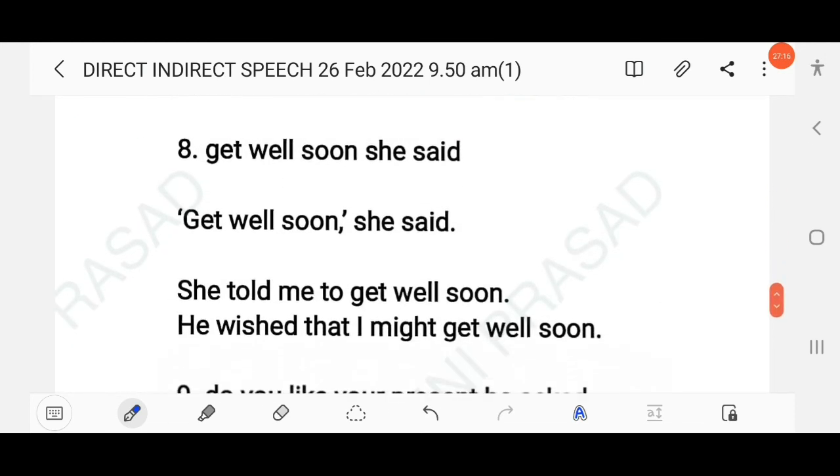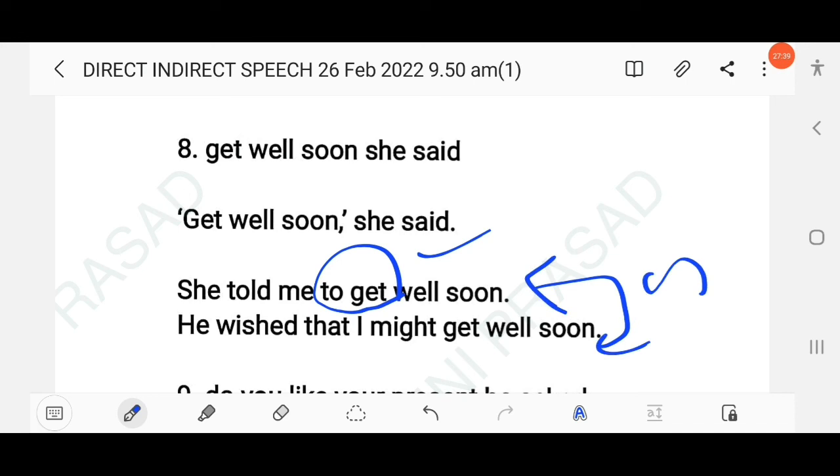The next question here, get well soon. So you know this is one type of, we can say, prayer or wish. This is an optative sentence, like may you live long. So here, get well soon, she told me to get well soon. So here to plus infinitive is used. Or you can also write here he wished that I might get well soon. So here both can be accepted.